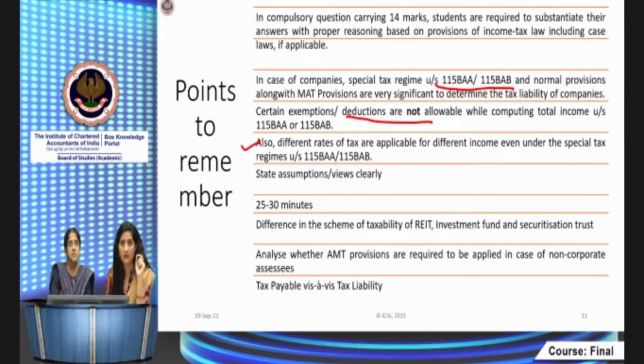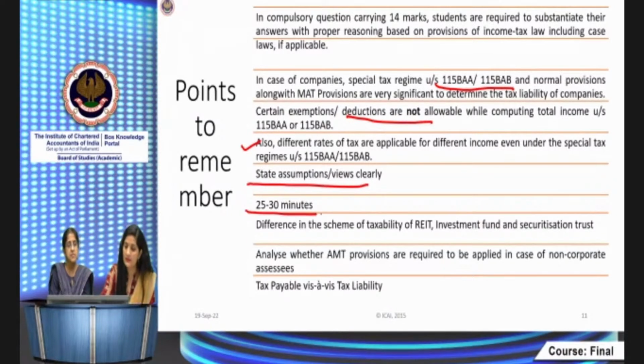Assumptions. See, this is a direct tax paper. In tax papers there is a possibility that some information is not given, or there is a possibility of two views. In that case, you have to state the assumption in your paper clearly. Whatever view you take while solving a question, please state whatever assumption you are taking. That is the very important thing. Don't just set the assumption in your mind; it will not suffice. You have to mention it in your answer sheet.